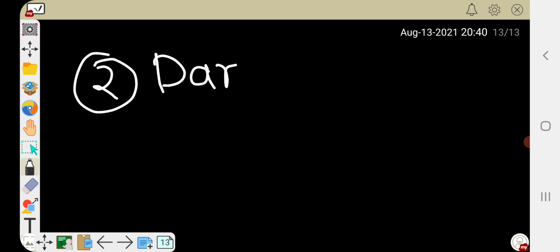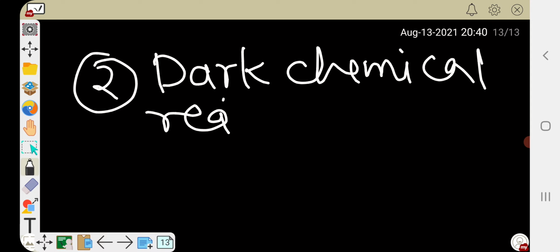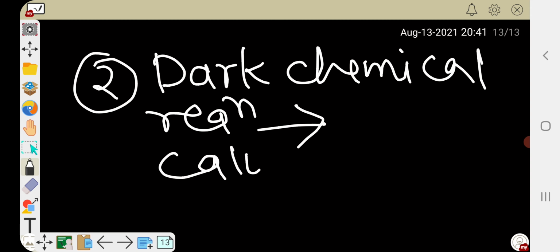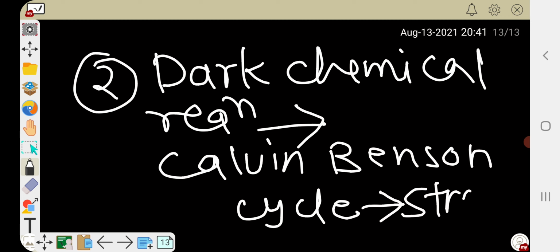Second process is dark chemical reaction. This reaction is also called Calvin-Benson cycle and happens in stroma of chlorophyll.